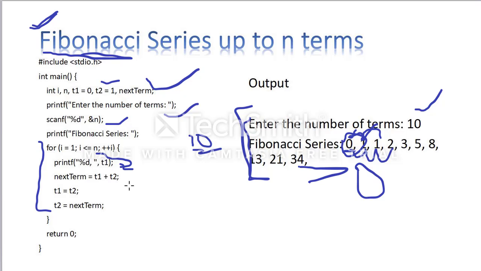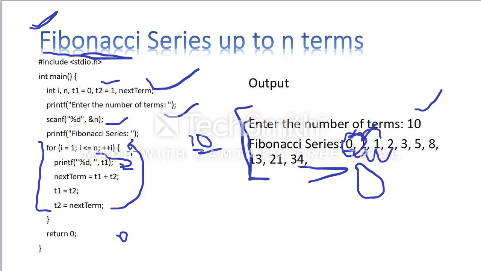I am printing the value t1. What is the t1 here? 0, I am printing. Again, next term is equal to t1 plus t2. What is the t1 value? 0 plus 1. Then t1 is equal to t2, I am interchanging these numbers, and t2 is equal to next term. What is the t1 value now? I am assigning t2, so t1 is now 1. And t2 is the next term, which is equal to 1. So the numbers here are 1, 1.